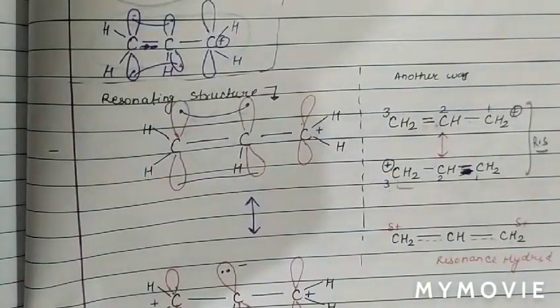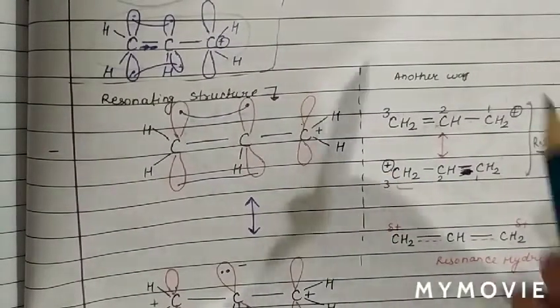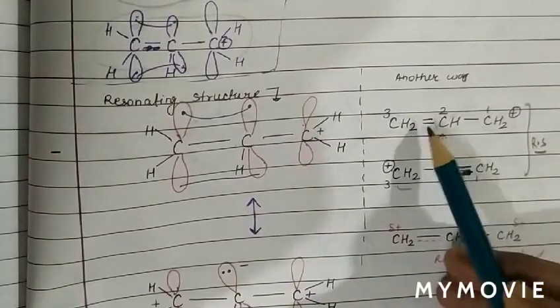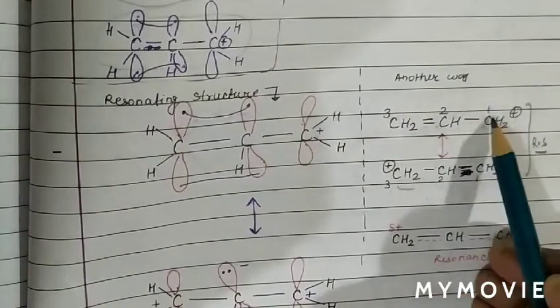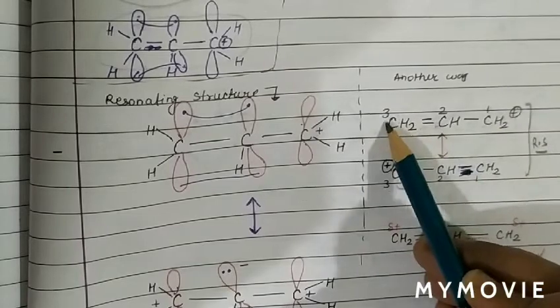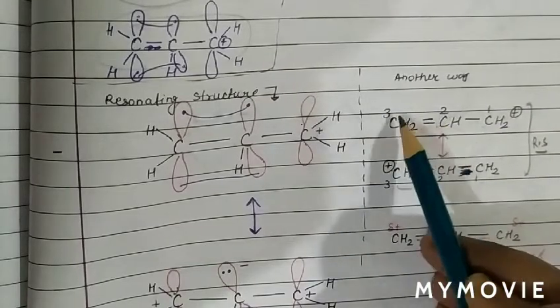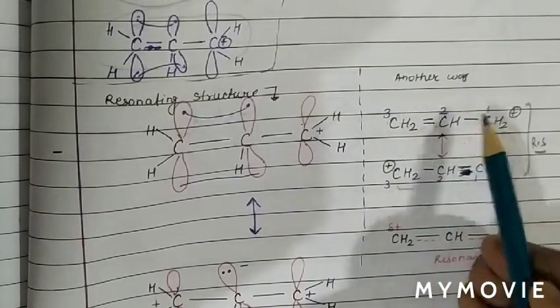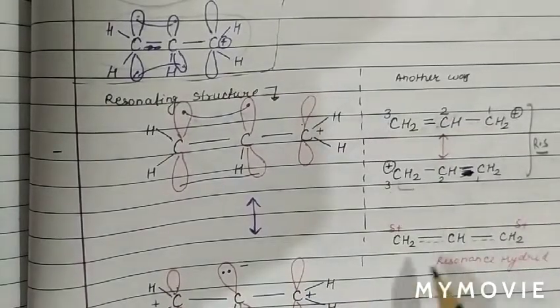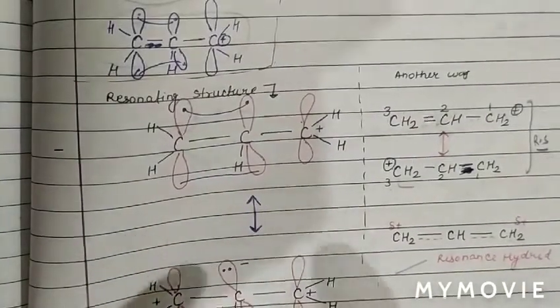So this is one type of conjugated system: positive charge, single bond and then double bond. The positive charge shifts from position 1 to position 3, and the pi bond between positions 2 and 3 shifts to positions 1 and 2. So these two are resonating structures and this is the resonating hybrid.